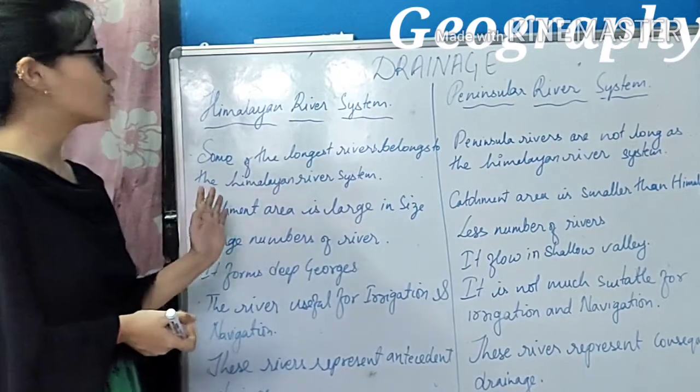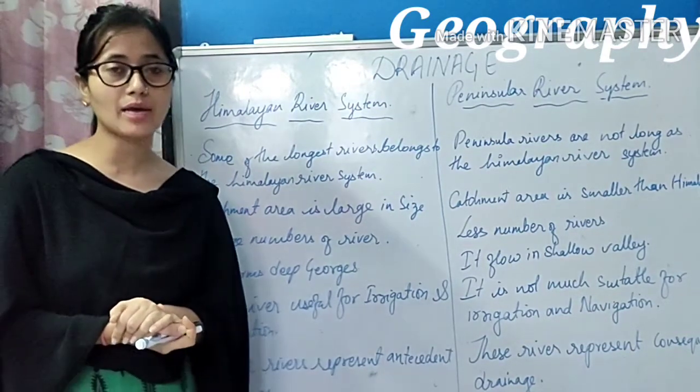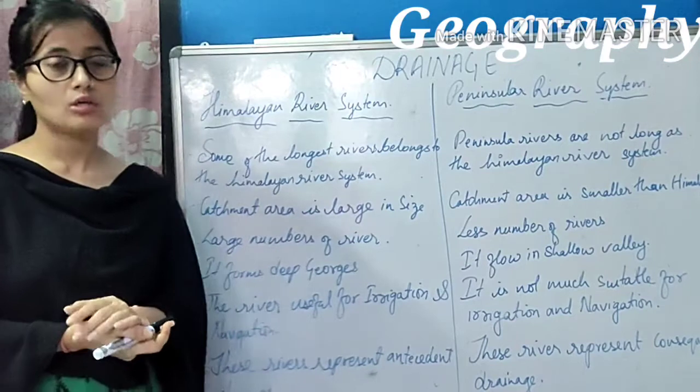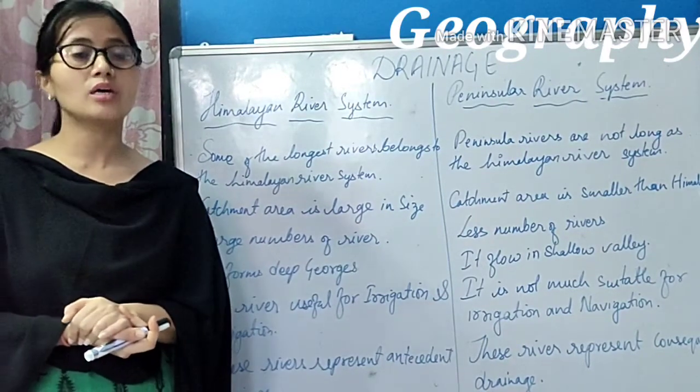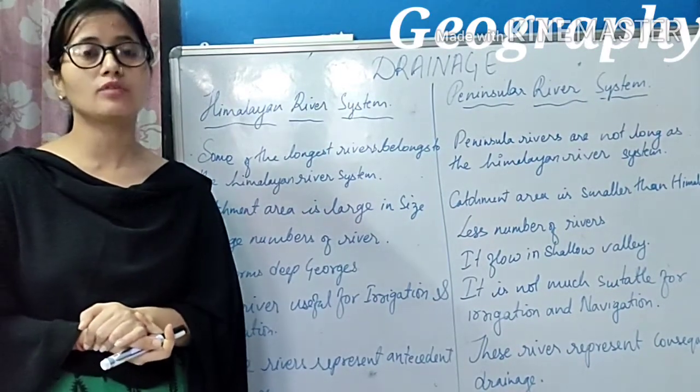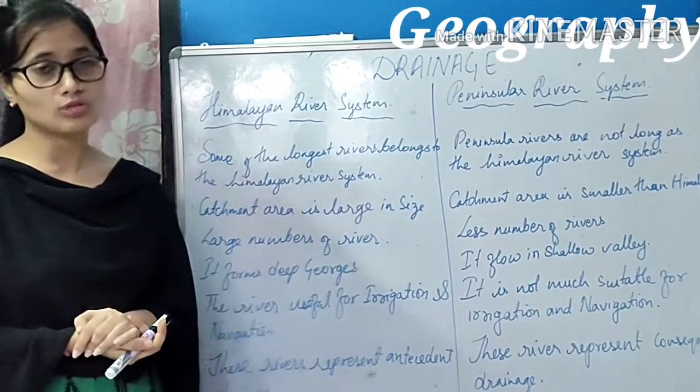So this was about the differences between the Himalayan river system and the Peninsular river system, and it was the last topic of the chapter, the drainage system of India. So this was about today's class.